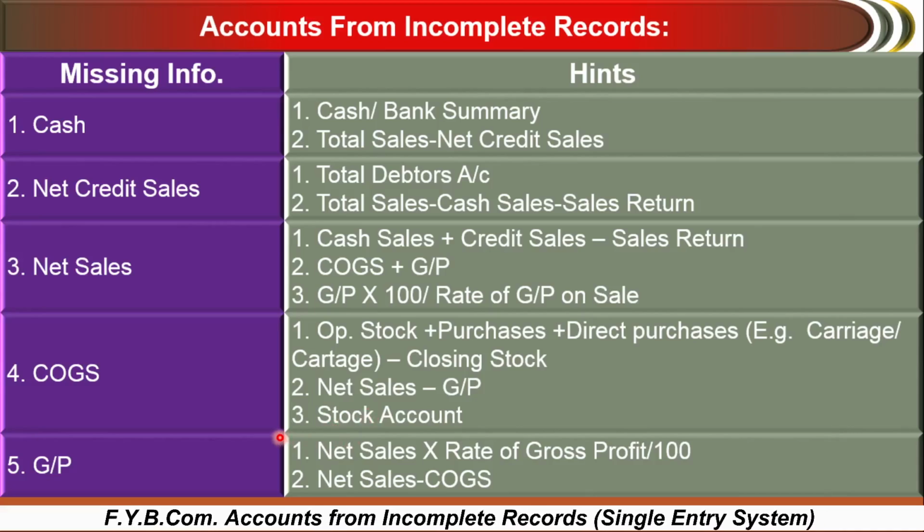It may be called as COGS. Fifth one is gross profit. We can calculate it as net sales into rate of GP divided by 100, or net sales minus COGS.